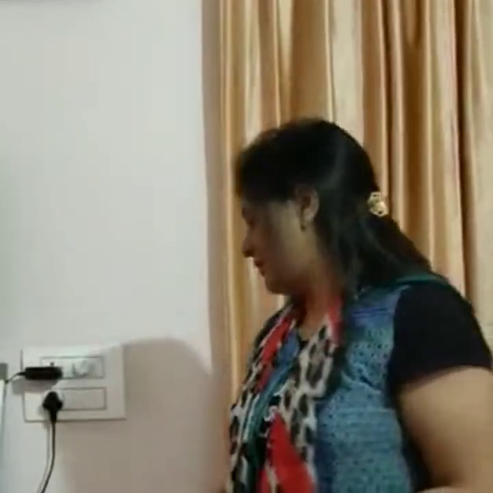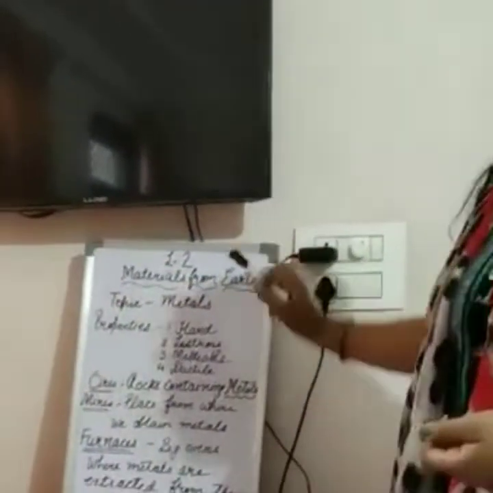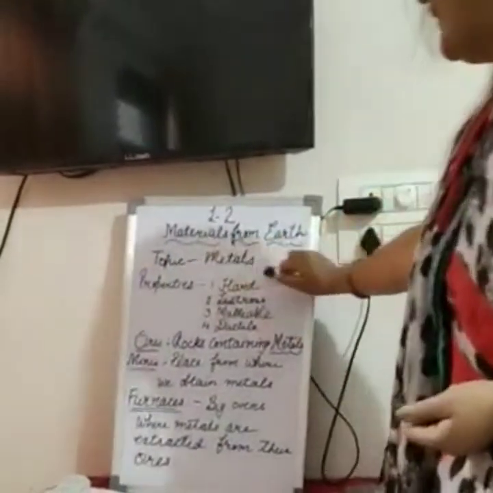Now see, this is the bowl which is made up of silver. Silver is also a metal. And you can also see your doors, your gates and so many equipments at your home which are made up of metals. And today's topic is also metals. In the continuation of lesson 2, that is materials from the earth, now we are going to learn about metals.